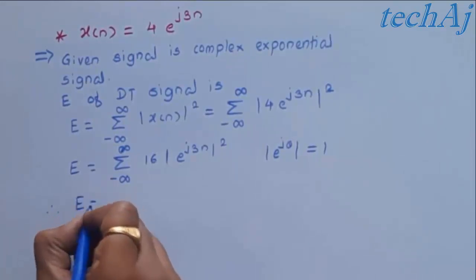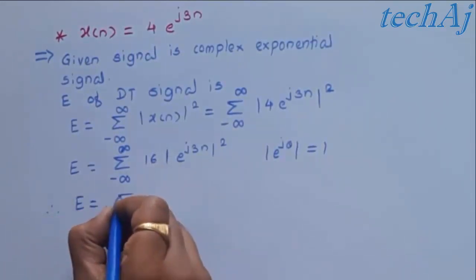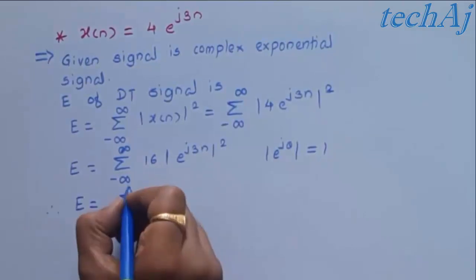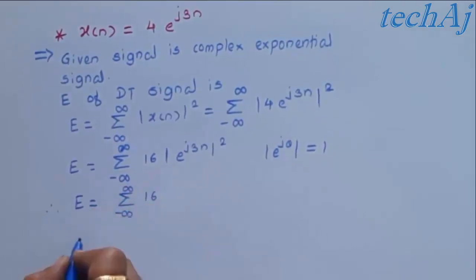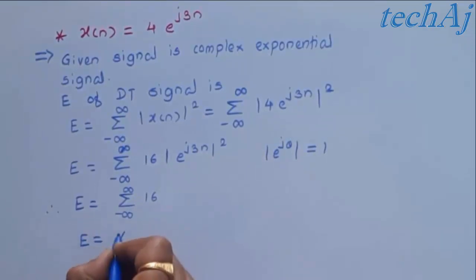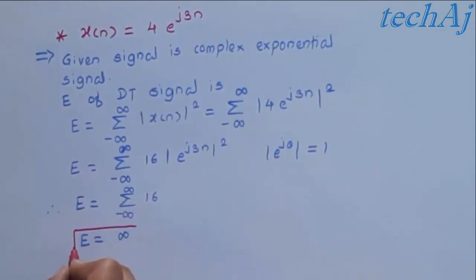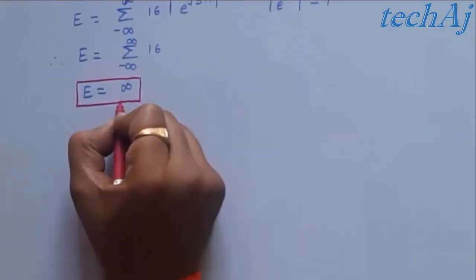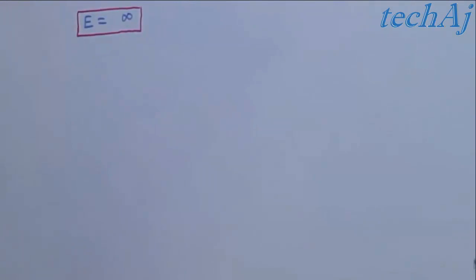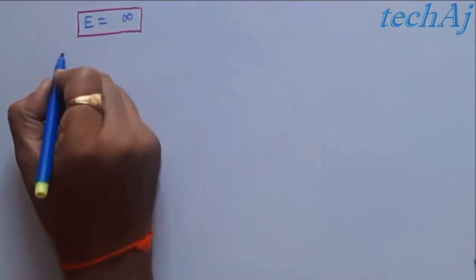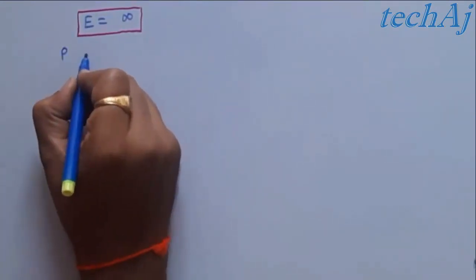Hence, energy E is equal to summation from minus infinity to plus infinity of 16. The summation of 16 over the limits of minus infinity to plus infinity will be infinity. Hence, the energy of the signal is infinity. As energy is infinity, complex exponential signals are not energy signals. So let's find out what is the power of a complex exponential signal.